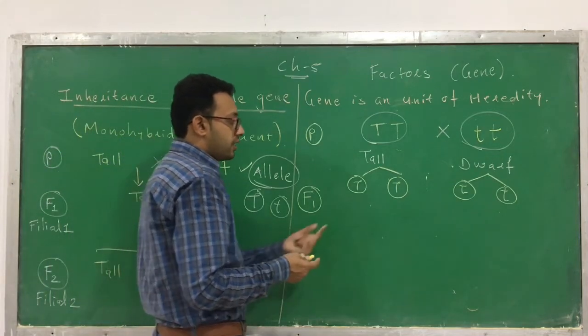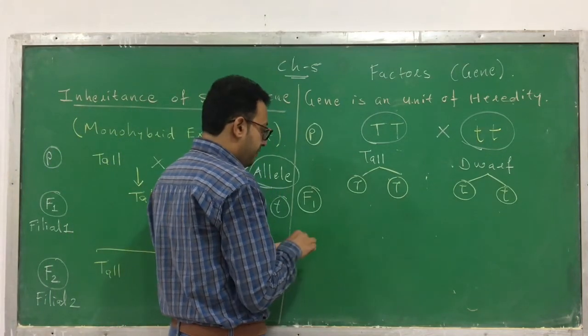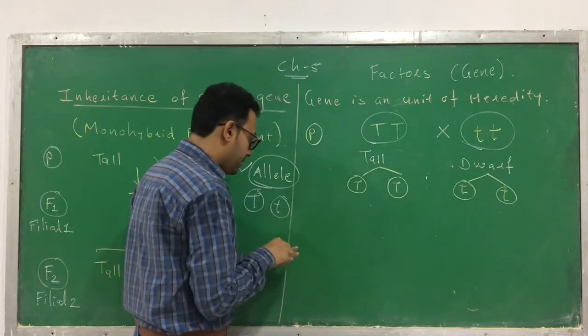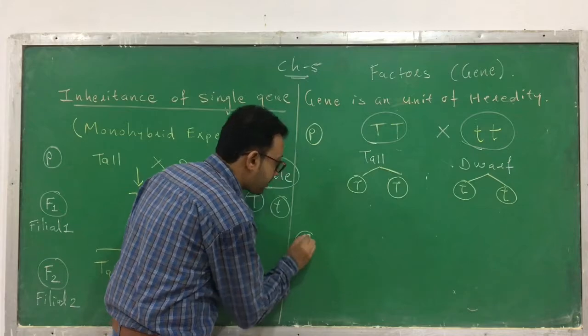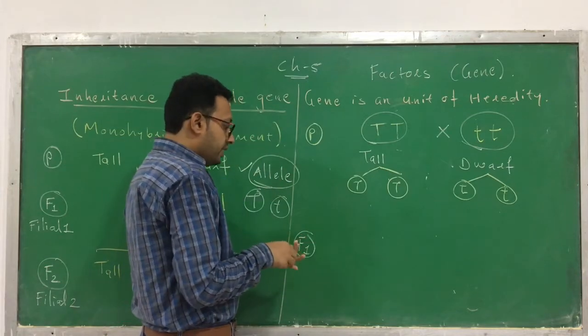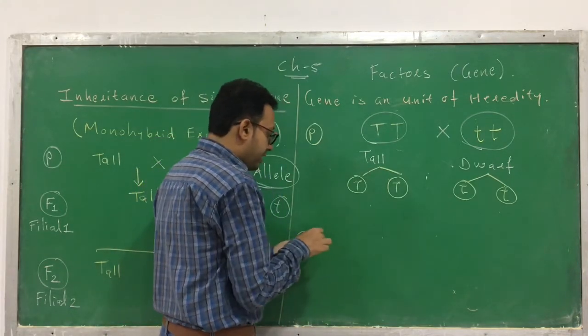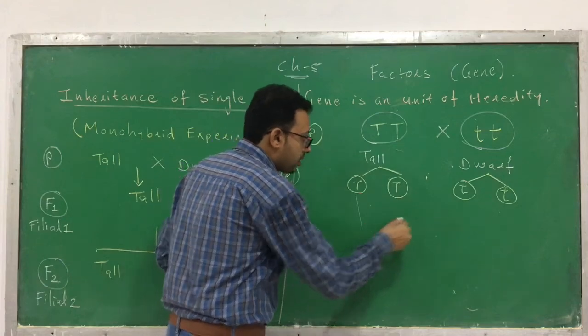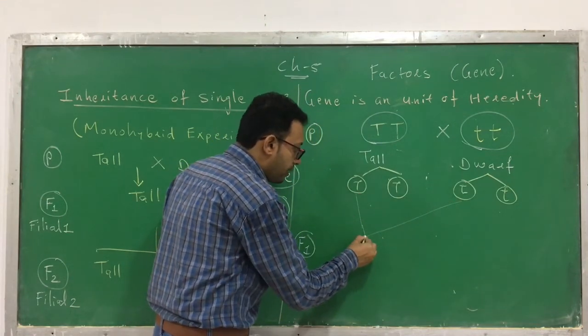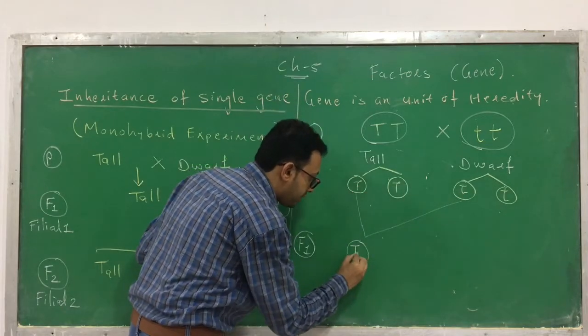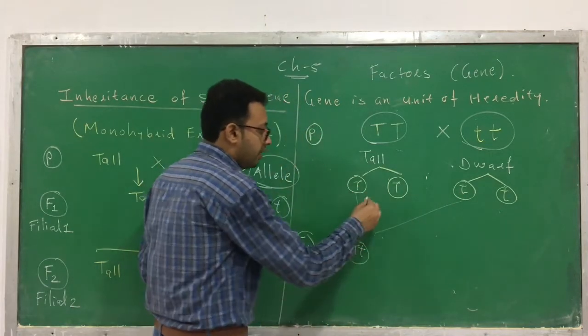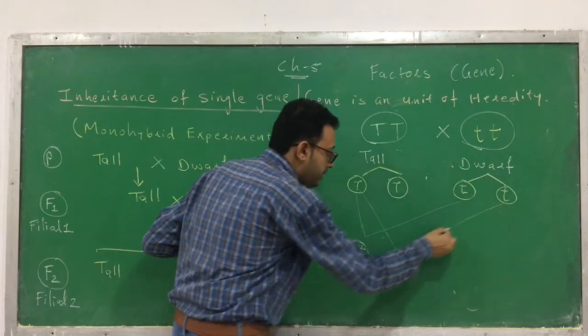Now there is a crossing. What is the possibility in the F1 generation? I am writing the F1 generation over here. Now see the possibility. When this is crossed with this, this is one possibility: capital T, small t. Now this one is crossed with this.